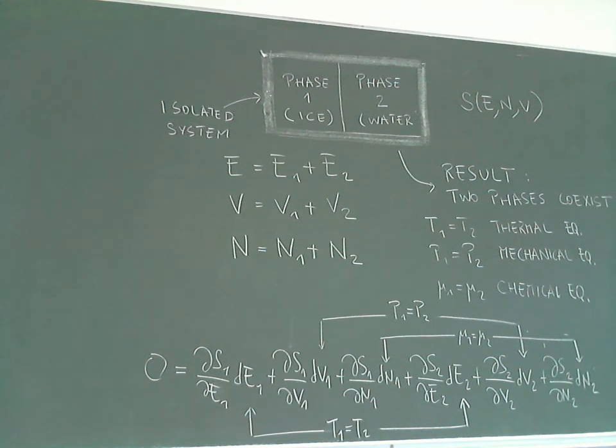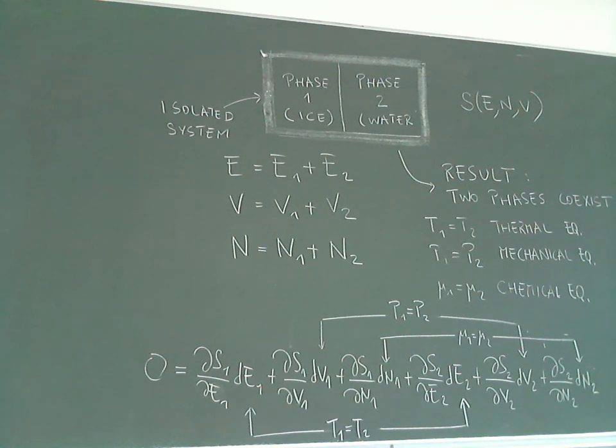So what happens if the temperatures are different? Then there is an exchange of energy between one phase and the other until equilibrium is found. If the two pressures are different, there is an exchange of volume between the two phases until mechanical equilibrium is found.